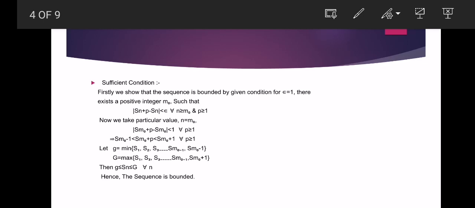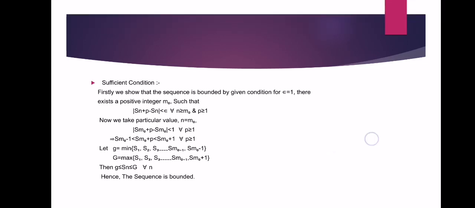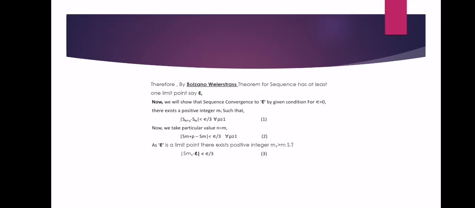Then small g is less than or equal to Sn, and Sn is less than or equal to capital G for all n, hence the sequence is bounded. Therefore, by the Bolzano-Weierstrass theorem, the sequence has at least one limit point, say L.